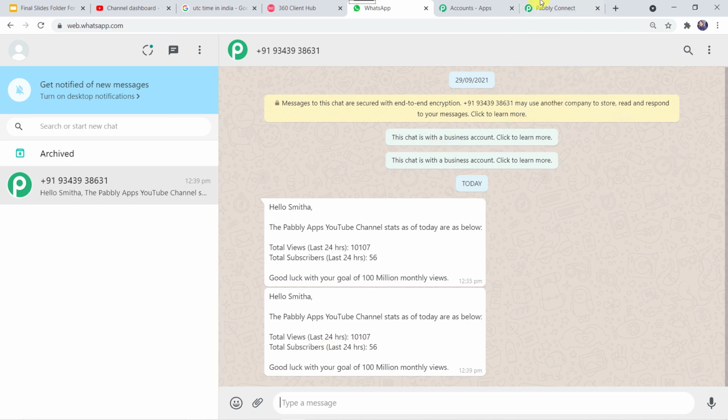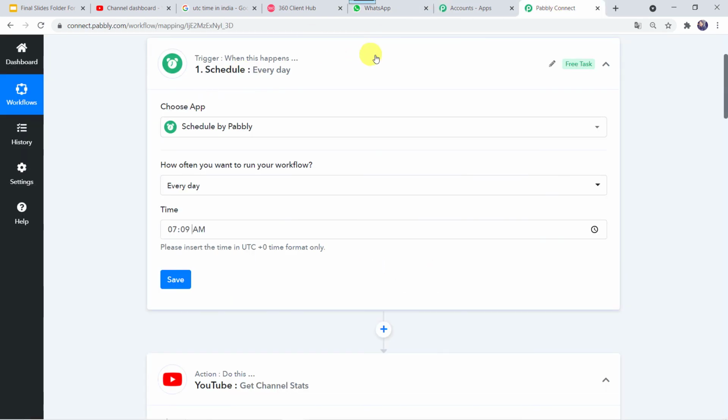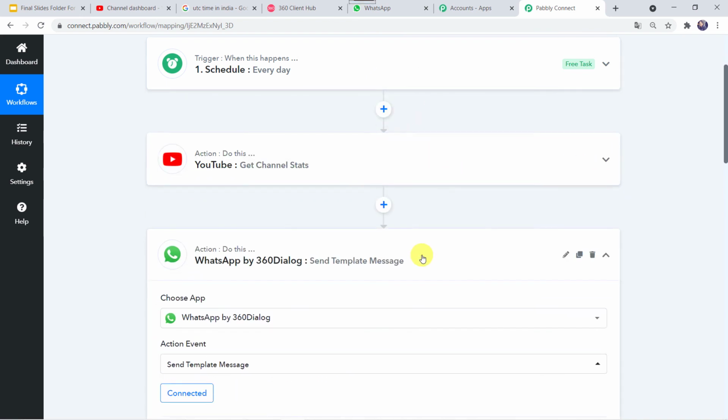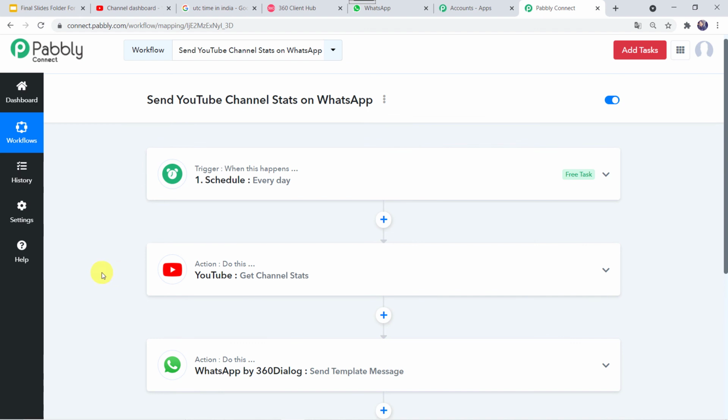So let us move back to Pabbly Connect, and here I'll just minimize all these windows and let us see in a nutshell whatever we have done till now. So in this use case, we want that on an everyday basis, our YouTube channel stats should come on the WhatsApp number. Here we have applied a scheduler so that a specific day and a time can be specified.